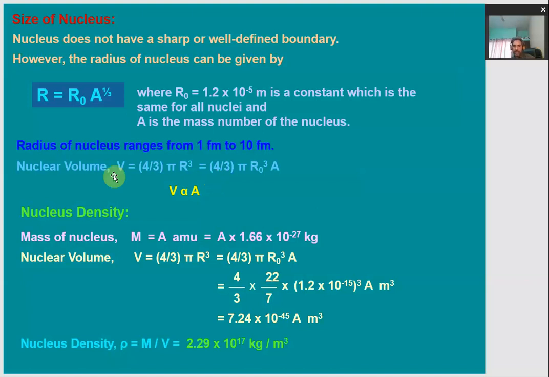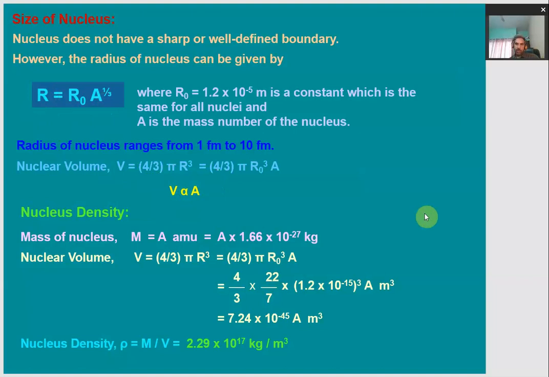So from here it is clear that the nuclear volume will be directly proportional to the mass number, and also the radius of the nucleus is directly proportional to the mass number. The more the mass number of the nucleus, the more will be the radius, and hence the more will be its volume.